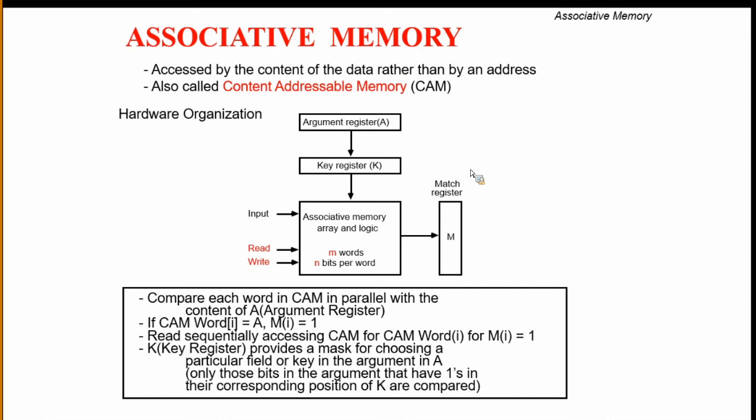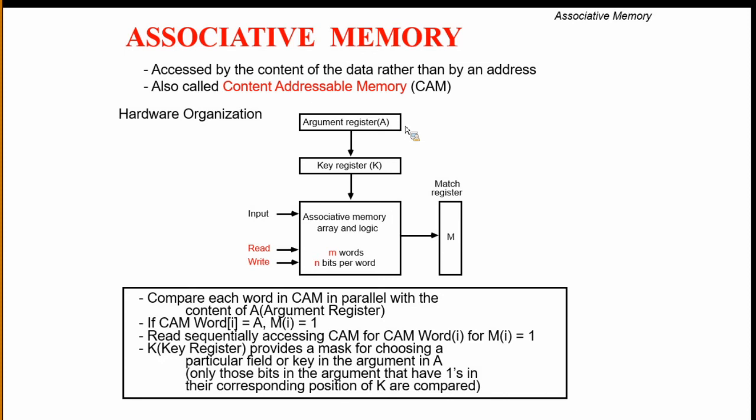Then for each word we have to maintain 1 or 0, to show whether it matched or not.